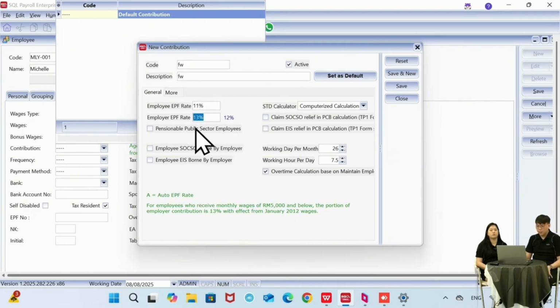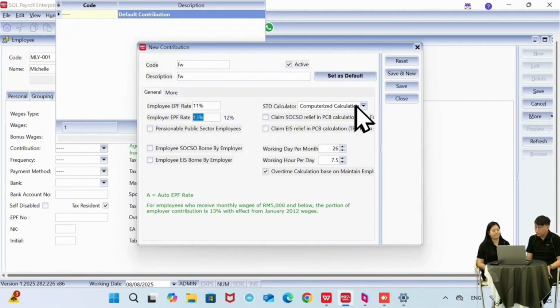If you keep it as A, the system will auto key in the EPF rate for you. For some company, maybe the SOCSO is borne by employer, the EIS is borne by employer, you can just tick on this column. So our system will auto calculate, and then the employee will no need to pay for the SOCSO, and the employer will help the employee to pay.